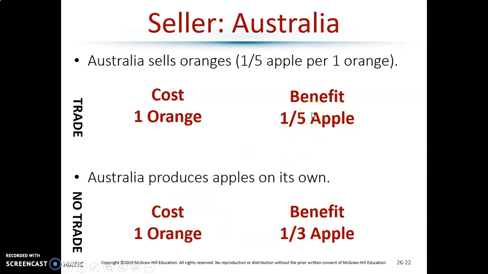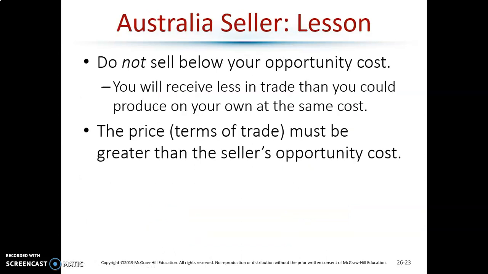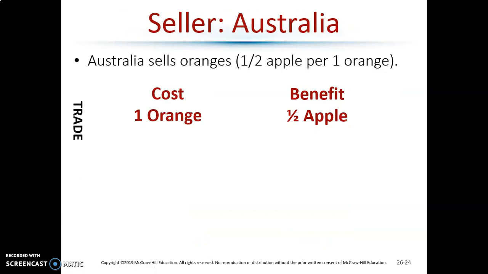That's more than a fifth, for you math junkies out there. So they're not going to go with that. They're not going to sell below their opportunity cost. What if it's half an apple for an orange? One orange gets half an apple.